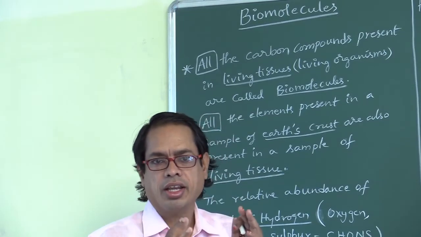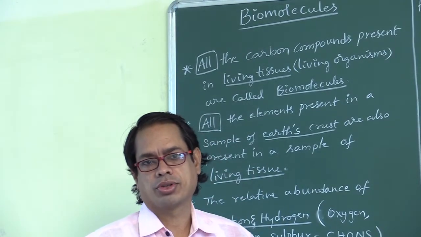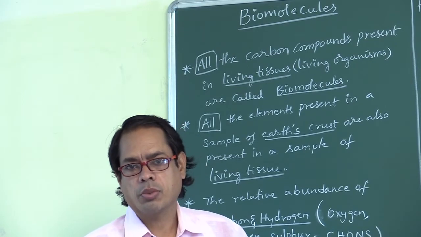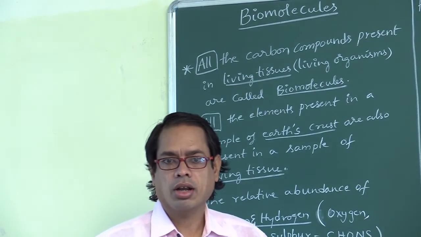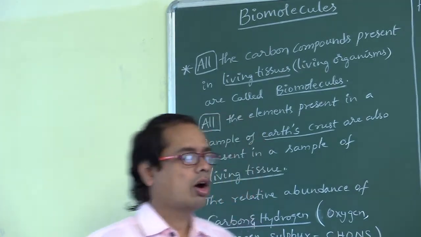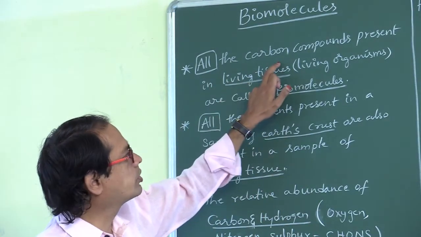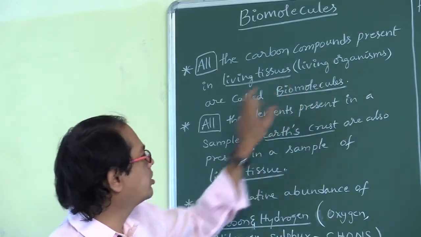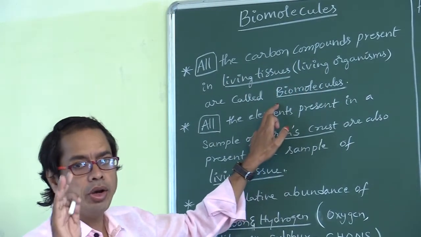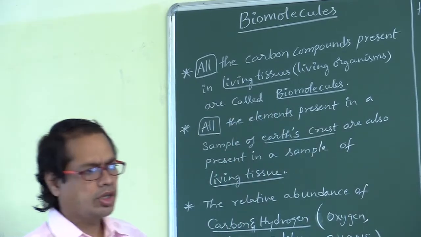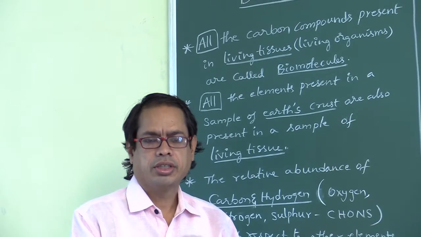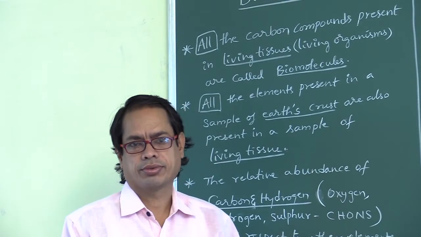Those cells contain carbon compounds. So you have to say carbon compounds. Carbon compounds means organic compounds, right? All the carbon compounds present in the living tissues or living organisms are called biomolecules. Next, if we observe the earth crust, there will be some type of elements.